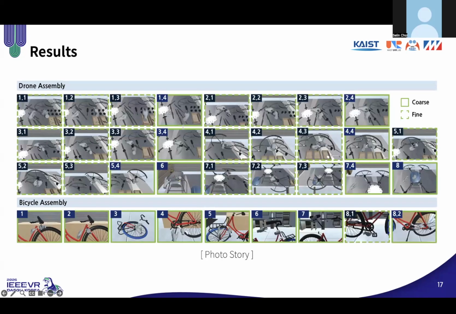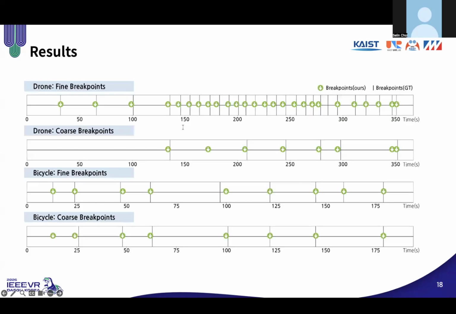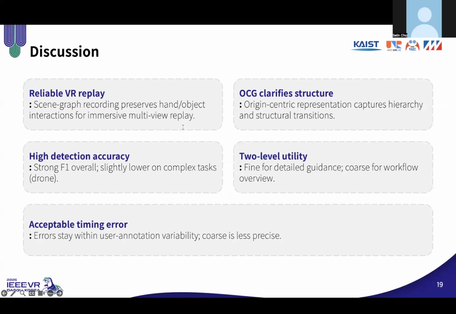This storyboard shows screenshots at our detected breakpoints. The segments capture meaningful moments, such as when key parts are assembled. And this figure visualizes the table results. Comparing our breakpoints with the GT, you can see they align closely and almost overlap.